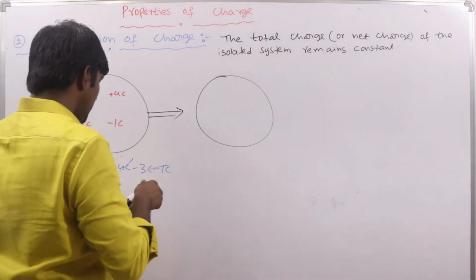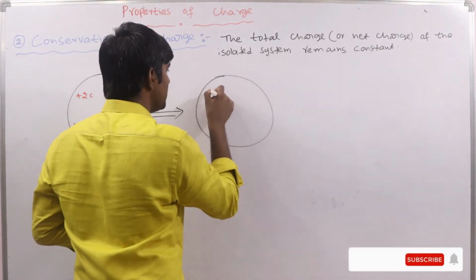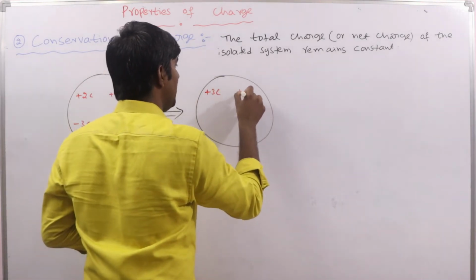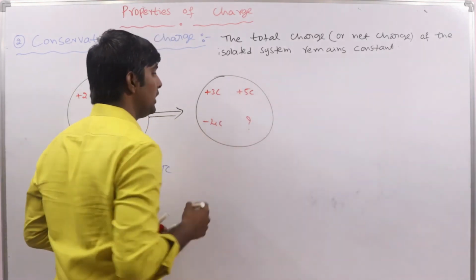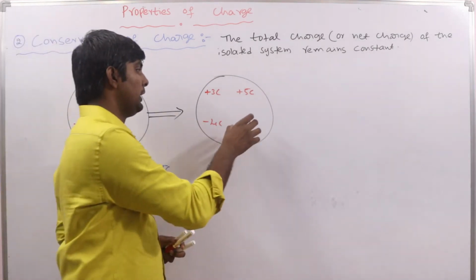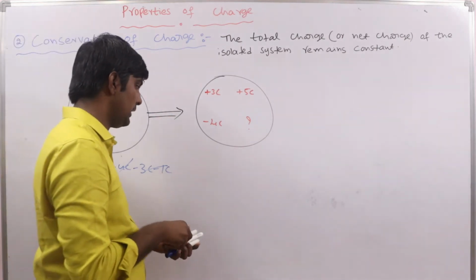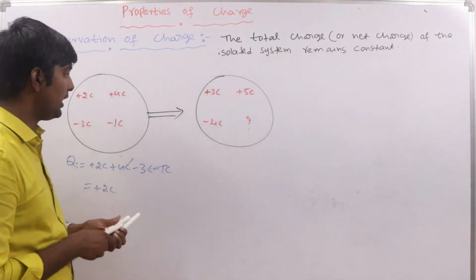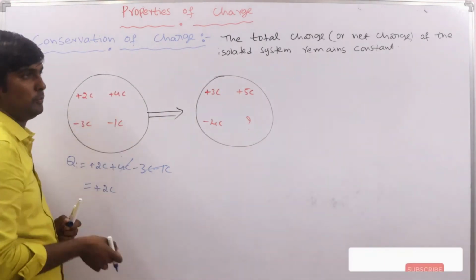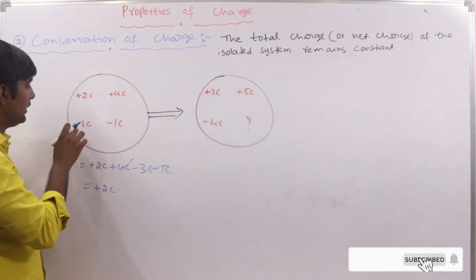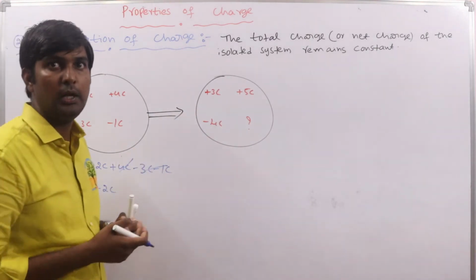Okay, so now here we have, suppose one particle has plus 3 coulombs, another particle has plus 5 coulombs, another particle has minus 4 coulombs. What is the charge of the fourth particle? How can we calculate it? See here, the first particle charge is plus 2 coulomb, but here 3 coulombs, here 4 coulombs, but here 5 coulombs, here minus 3 coulombs, but here for that third particle minus 4 coulombs is the charge.